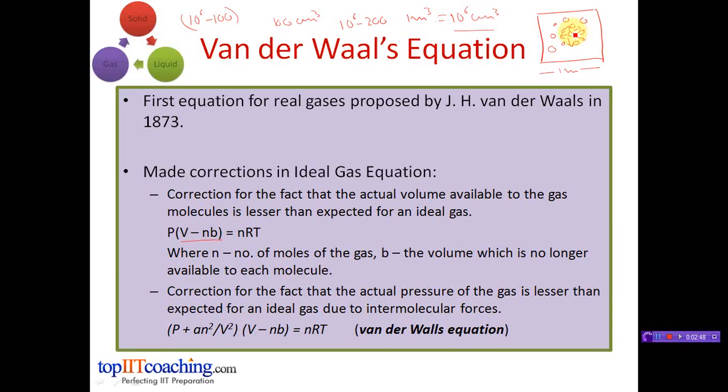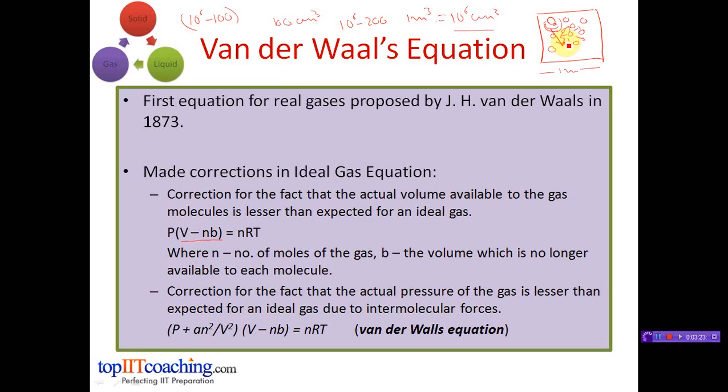This cozy symmetrical situation does not hold near the walls of the container. For example, if this is your position, here you would have molecules only on one side, that is this side. The influence of their attraction would be to pull you back into the body of the gas. With this retarding force, you would not collide with the walls of the container with the same speed or momentum as you would if the other molecules were absent.